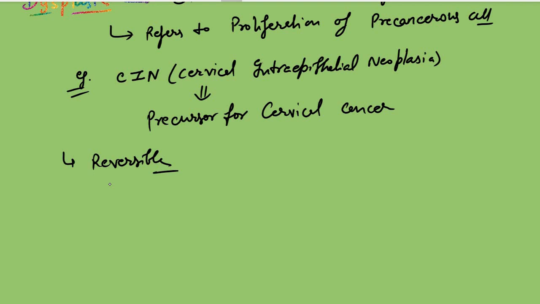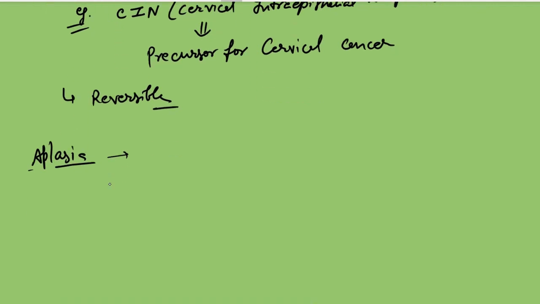Then there is aplasia and hypoplasia. Aplasia, the prefix a, means absence. So there is a failure or absence of cell production during embryogenesis.